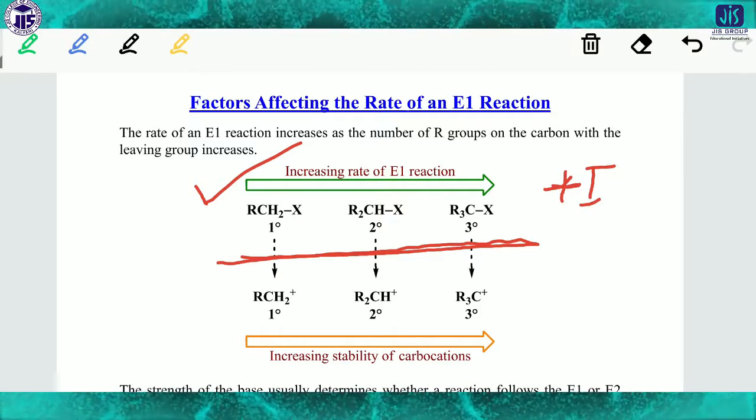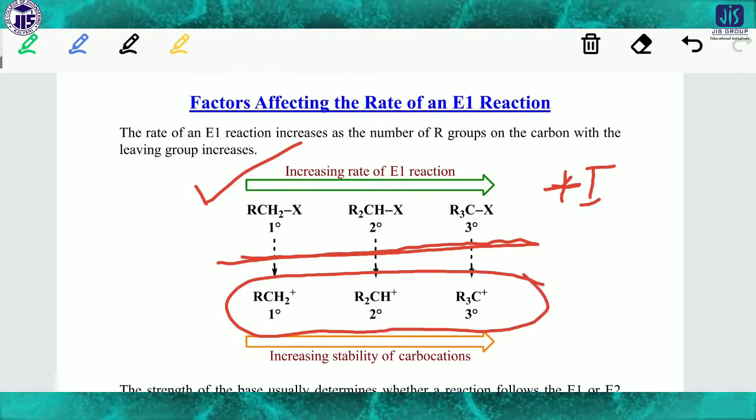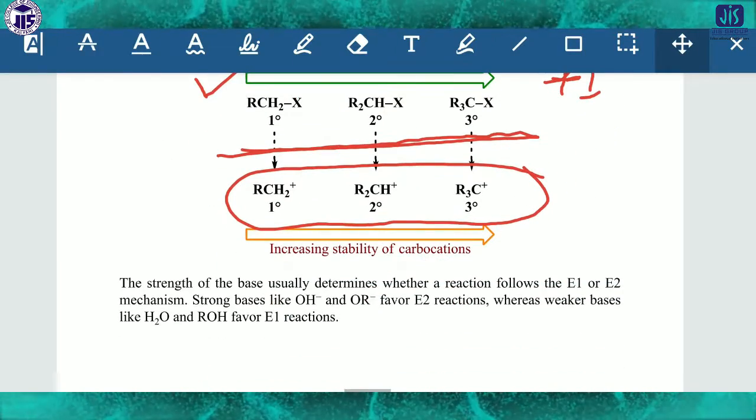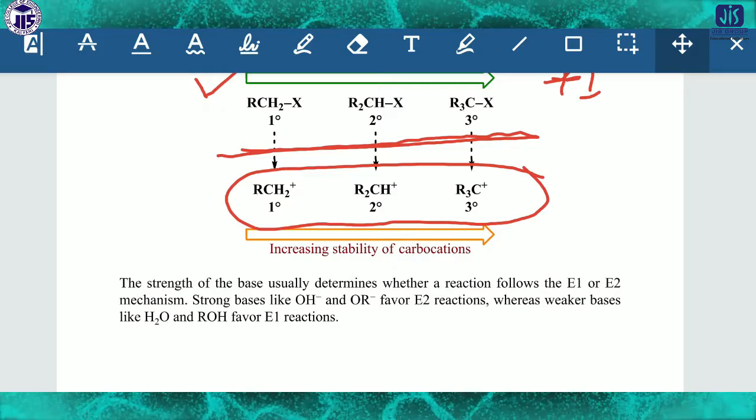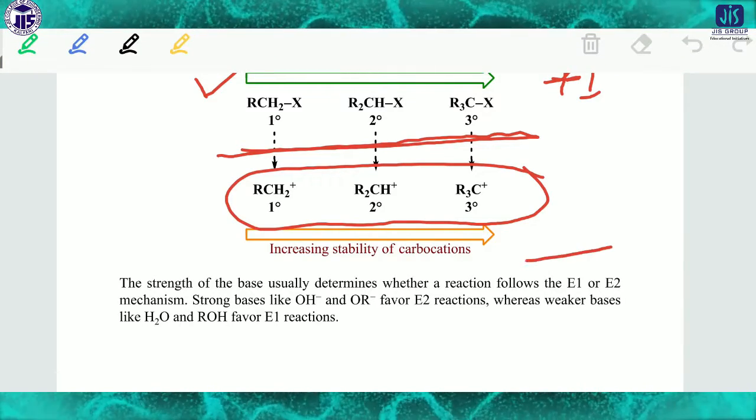The reaction follows the order of carbocation stability.